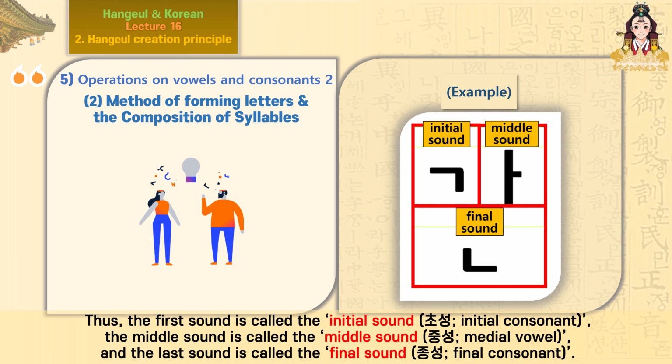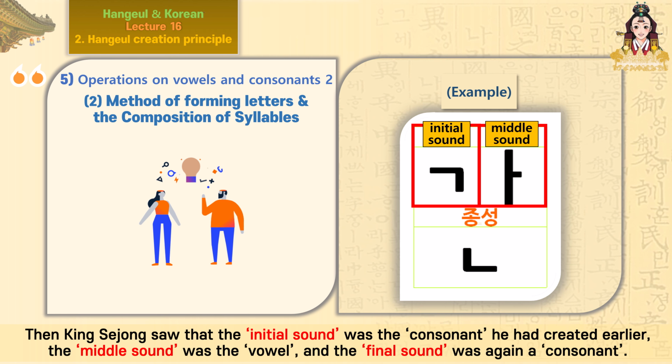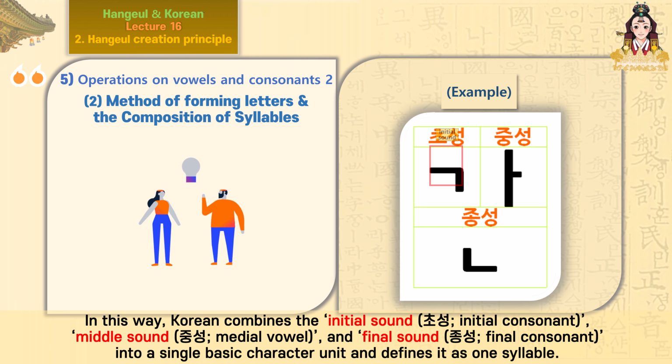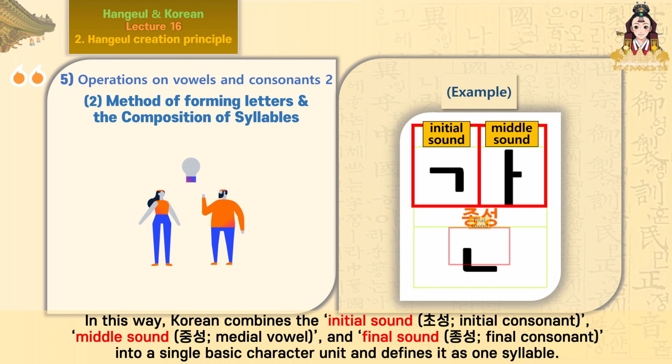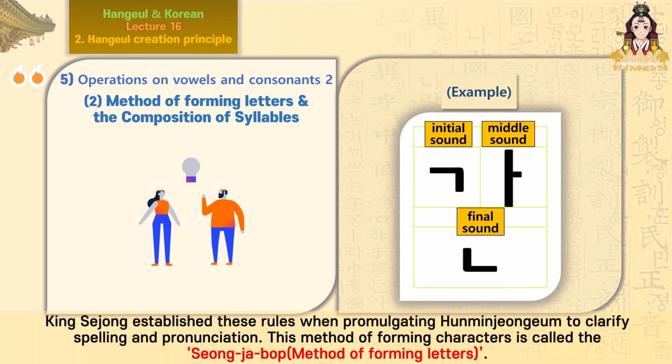jongseong, final consonant. Then King Sejong saw that the initial sound was the consonant he had created earlier, the middle sound was the vowel, and the final sound was again a consonant. In this way, Korean combines the initial sound, middle sound, and final sound into a single basic character unit, and defines it as one syllable. King Sejong established these rules when promulgating Hunmin Jeongeum to clarify spelling and pronunciation. This method of forming characters is called the Sungja method of forming letters.